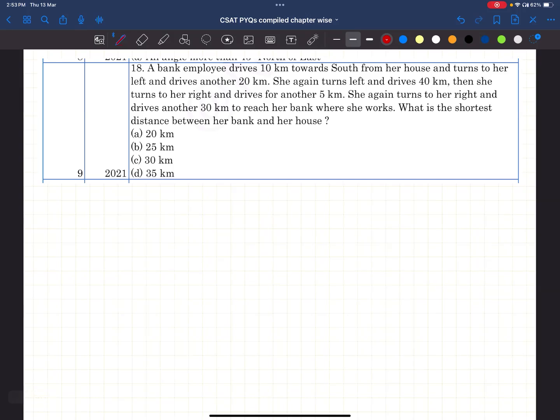Let's go to the next question. A bank employee drives 10 kilometers towards south from her house. Let this be her house. 10 kilometers south, and turns left, drives another 20 kilometers. She is moving in the direction, the left will be towards east.